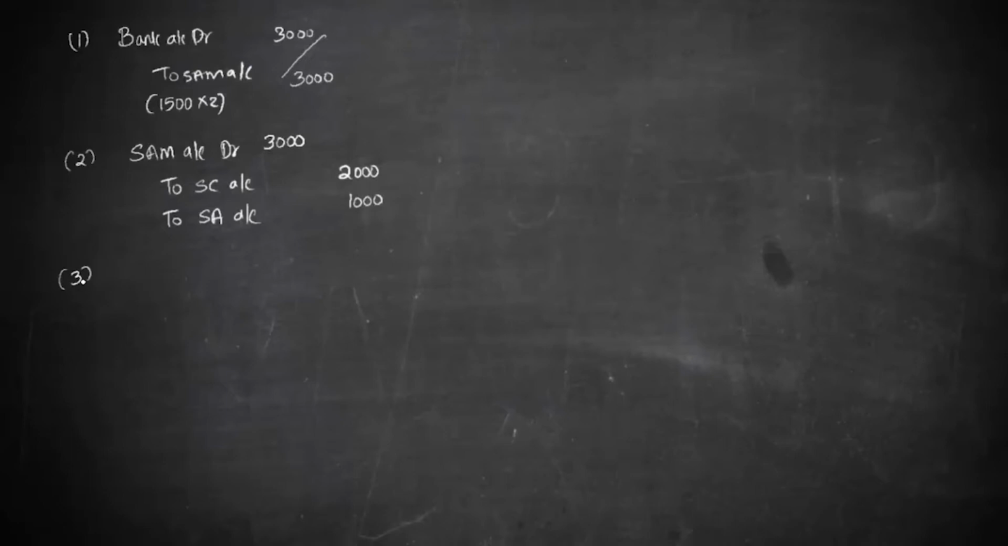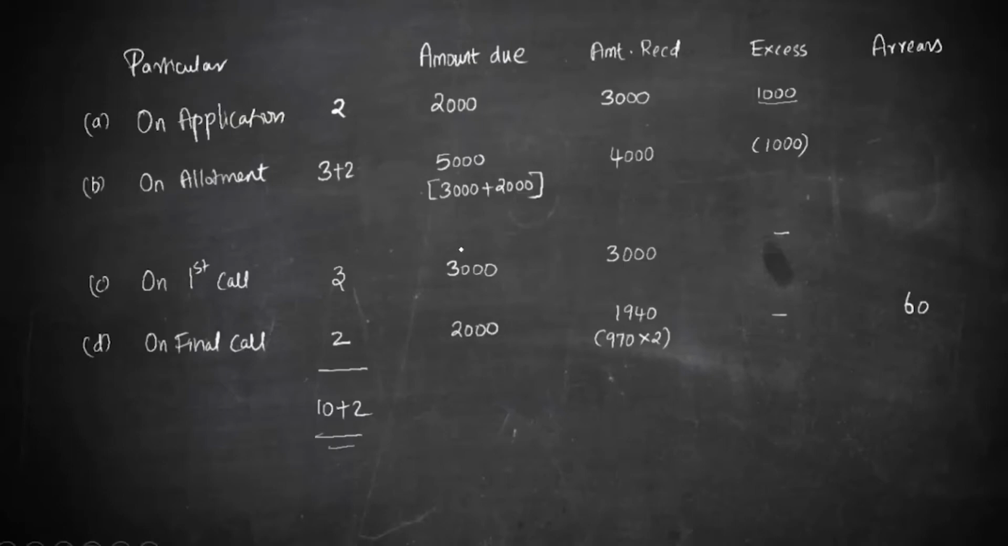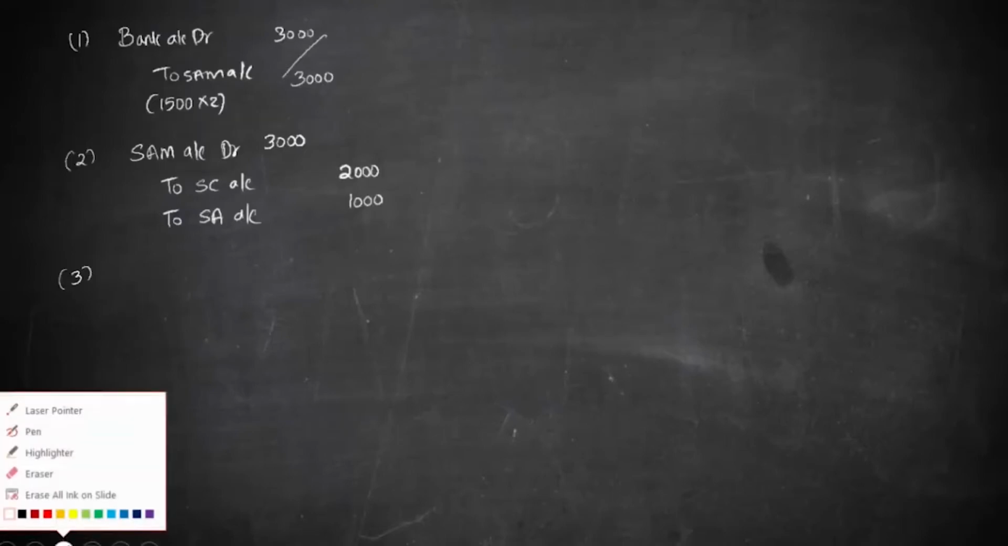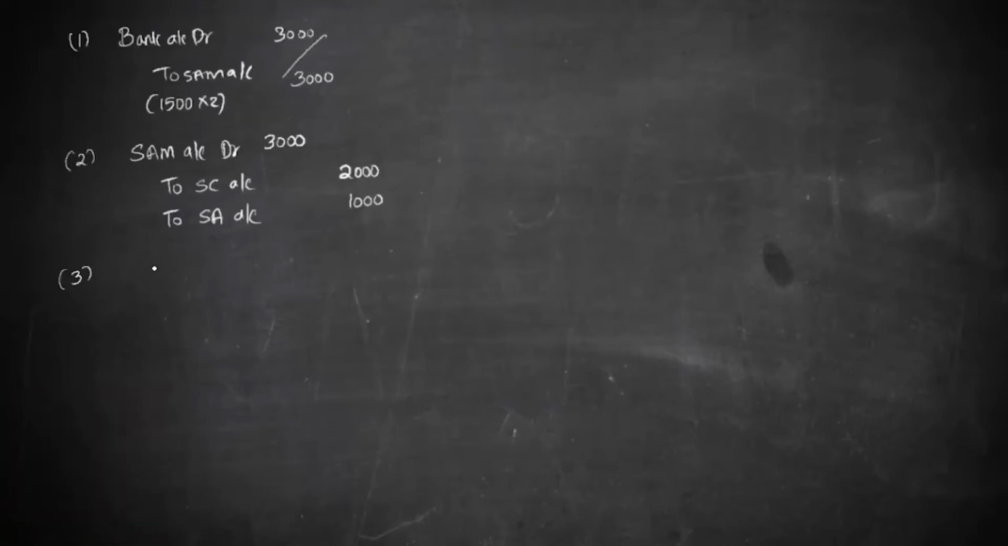Next, we have to pass the due entry for share allotment, and here we calculated the due amount for share allotment. It is 5000. So the due entry is share allotment account debit 5000, but this entire 5000 is not for share capital, because only one portion goes to share capital, and the other portion goes to share premium account. What goes to share capital is 3 into 1000, that is 3000, and what goes to share premium is 2 into 1000, 2000. So this is about the share allotment.